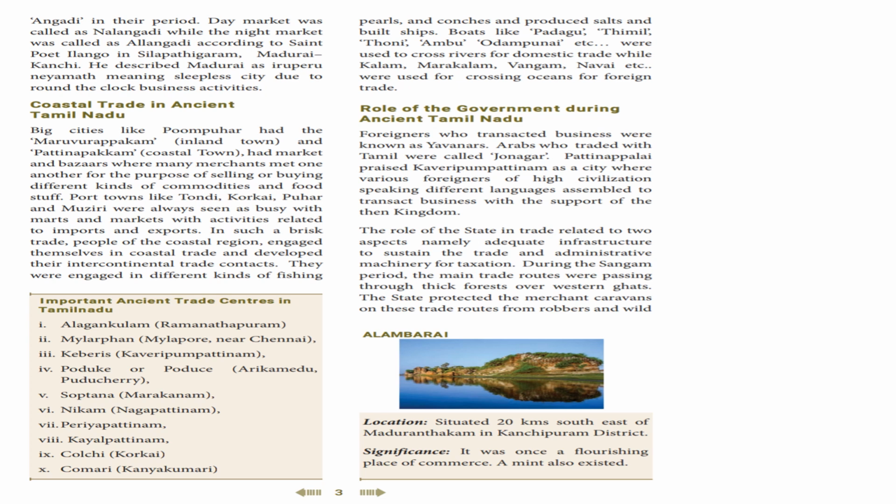They were engaged in different kinds of fishing, pearls and conches, and produced salt and built ships. Boats like Padagu, Timil, Thoni, Ambu, Odambanai, etc. were used to cross the rivers for domestic trade, while Kalam, Marakalam, Vangam, Navai, etc. were used for crossing the ocean for foreign trade.